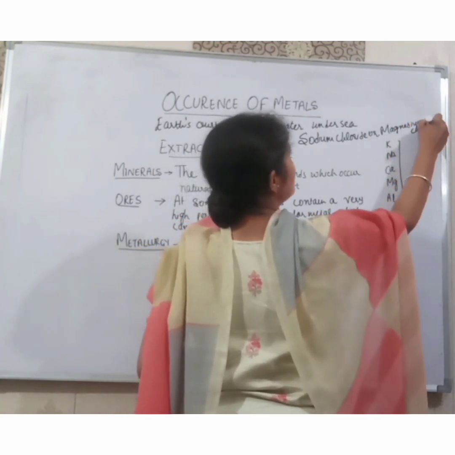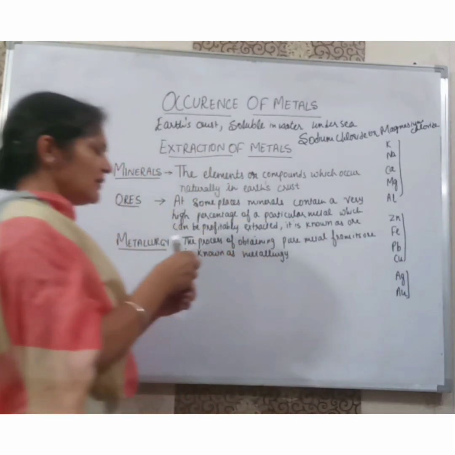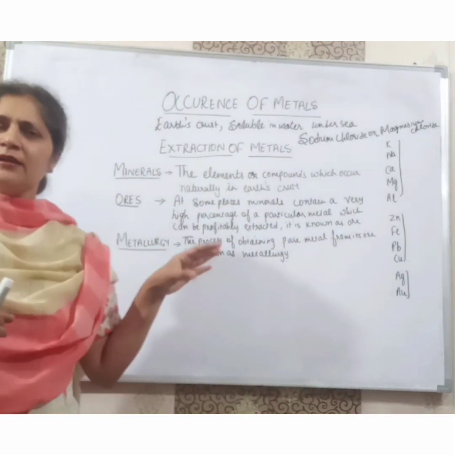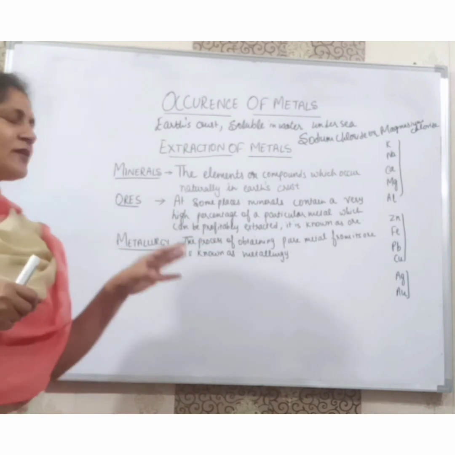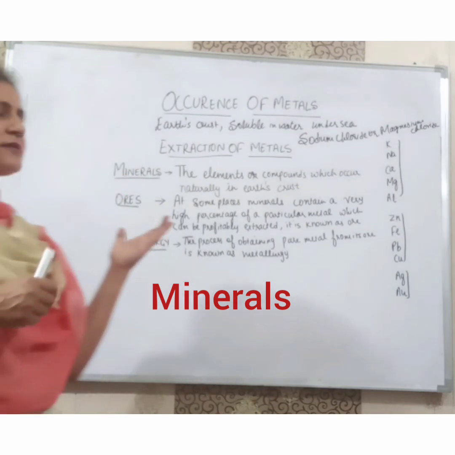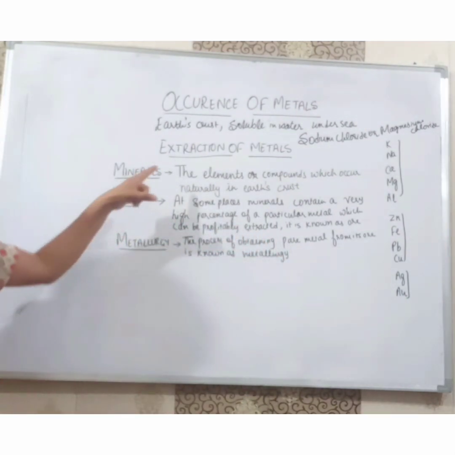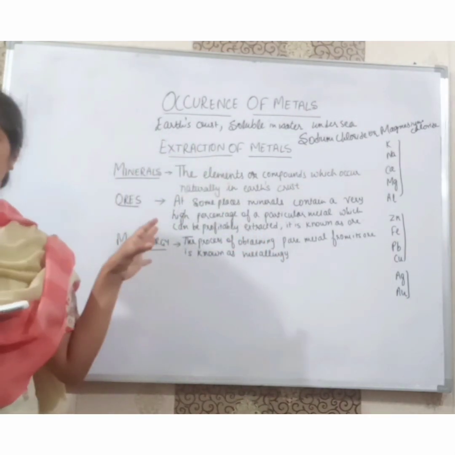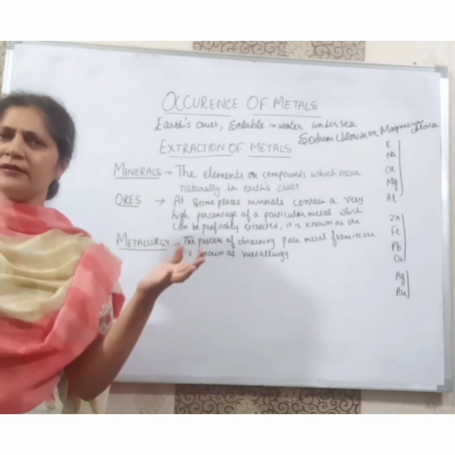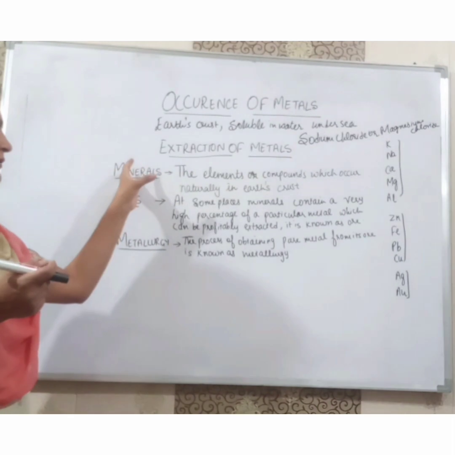So there are a few definitions which you have to keep in your mind while doing this topic. First of all, what are minerals? The elements or compounds which occur naturally in Earth's crust are known as minerals.